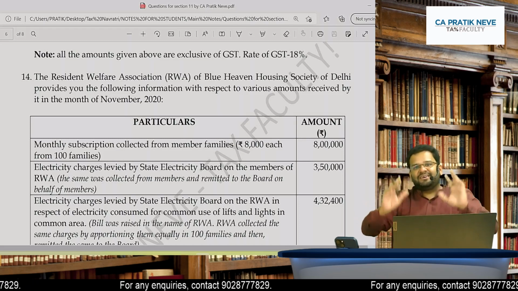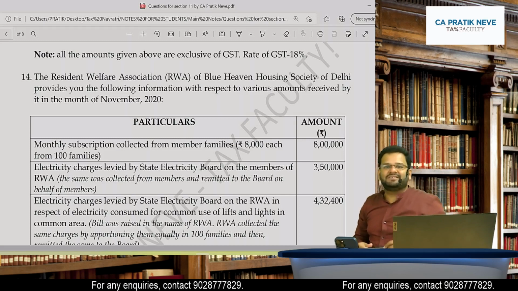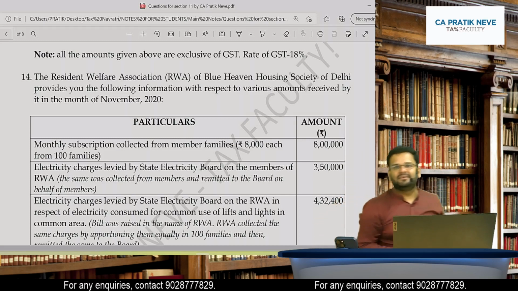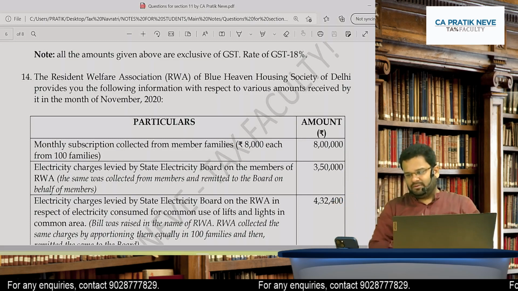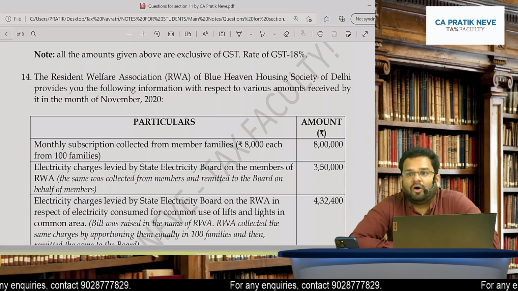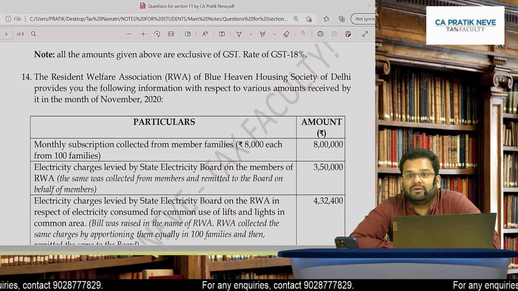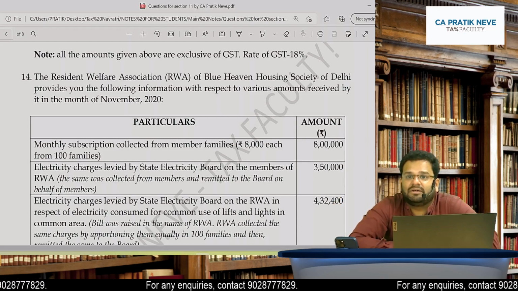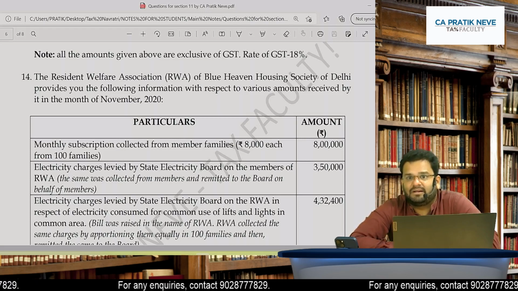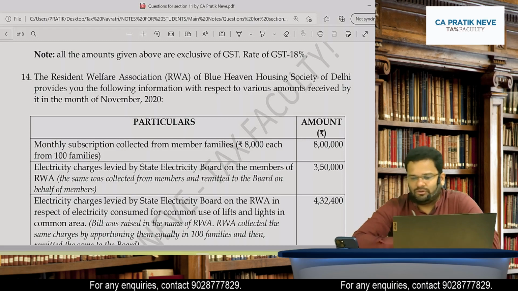So did you all understand till this point whatever we discussed? All of you, for sure. Any doubt in Section 7 or Section 11 read with Notification Number 12/2017 CT? Till now what we discussed? No. Very good, very good.